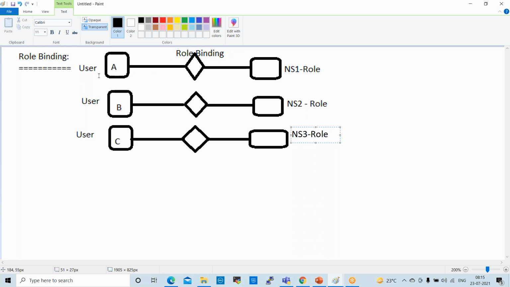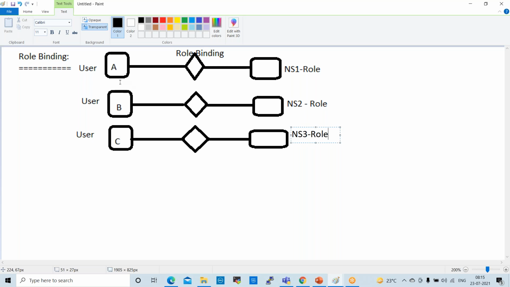Right? So user A is assigned NS role 1. User A's role binding happened to this NS1. This role is bound to user A, right? User B is bound to the NS2 role. User C is bound to the NS3 role, right? So different roles are available to different users.